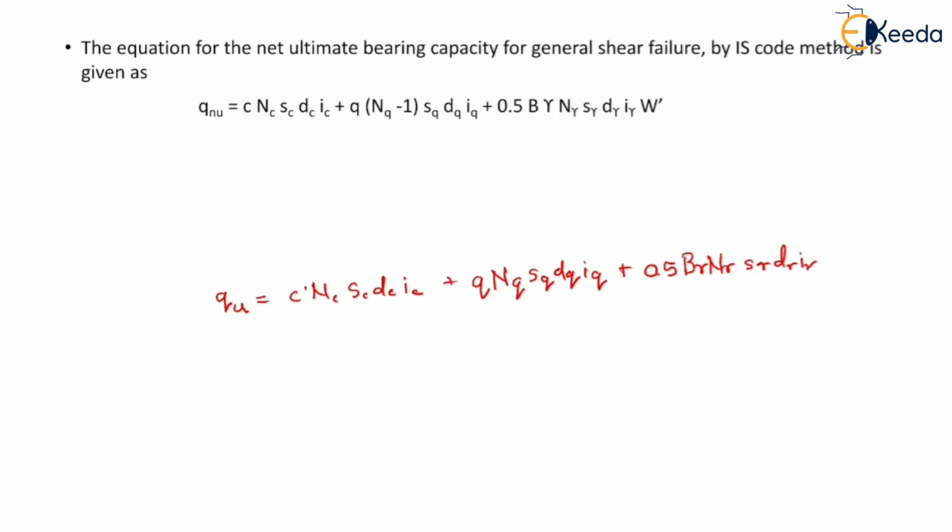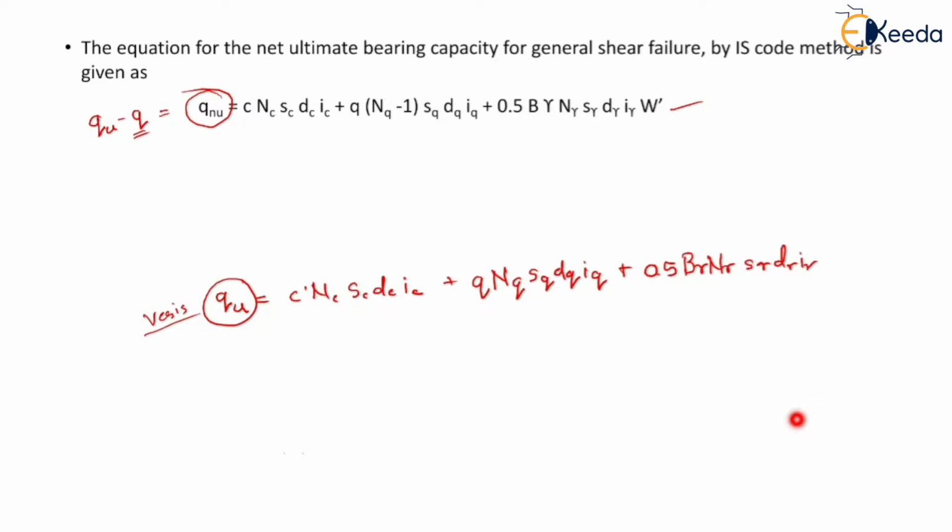So this is the basic equation and this is the IS code method equation. Here we can see that the basic equation is given for ultimate bearing capacity and the IS code method equation is given for net ultimate bearing capacity, which is equal to qu minus q, where q is surcharge.